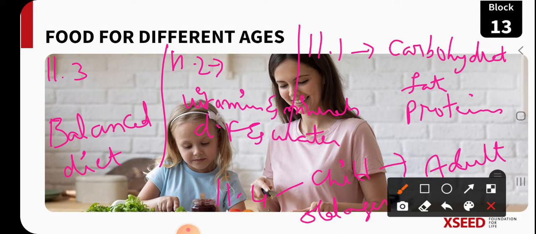Now is the food that is taken in all these different age groups the same or is it varying? If it is varying, what type of food do these different age groups take? Everything we are going to learn in today's class.